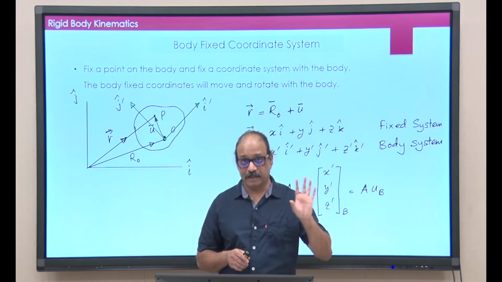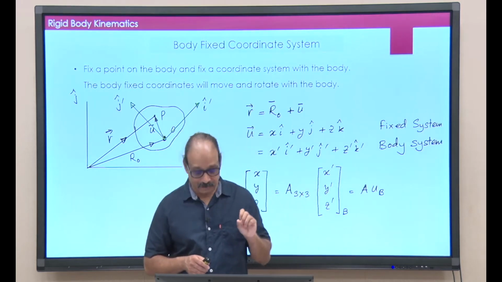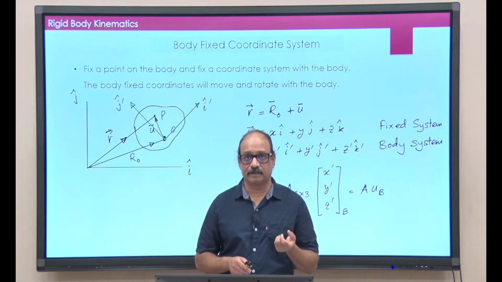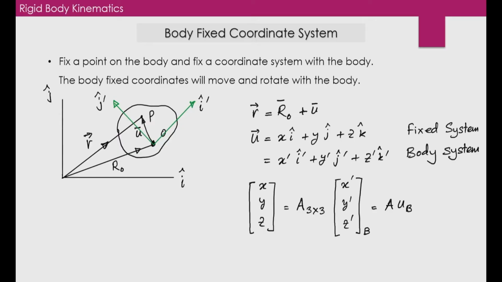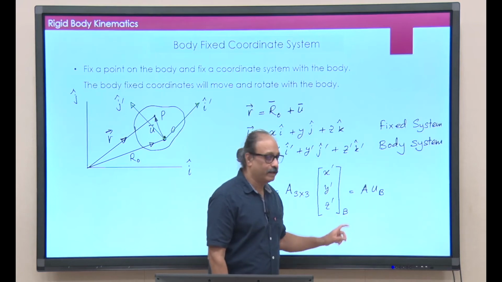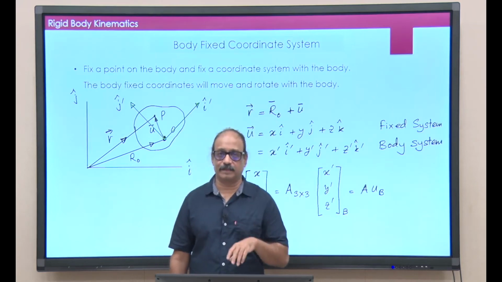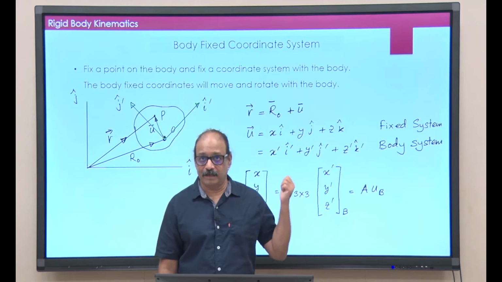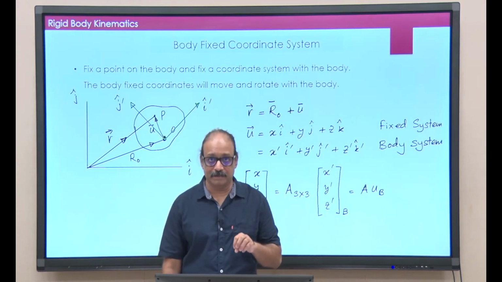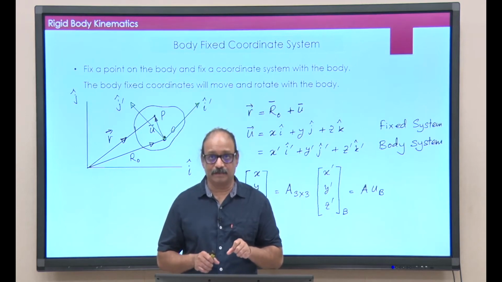So, these are the coordinates with respect to the space fixed axes, equal to x prime, y prime, z prime. I have written it as a column matrix and I have put an additional b there to indicate that these three numbers are with respect to the body fixed axes. Right now I am using symbols, so it is okay, but when you are using simply numbers, the two column matrices would look the same.